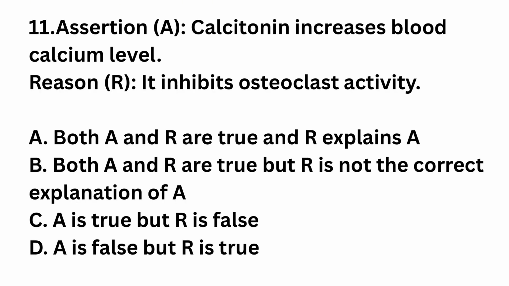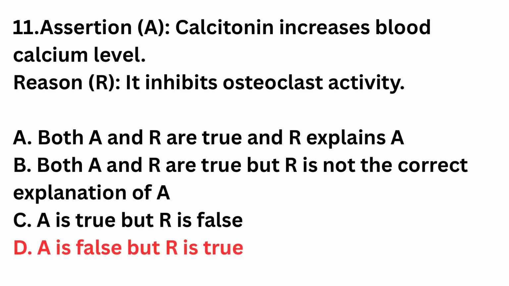Question number 11. Assertion: calcitonin increases blood calcium level. Reason: it inhibits osteoclast activity. Both assertion and reason are true and reason explains assertion. Both assertion and reason are true but reason is not the correct explanation of assertion. Assertion is true but reason is false. Assertion is false but reason is true. The right answer is option D. Assertion is false but reason is true. Calcitonin reduces bone resorption by inhibiting osteoclast. Thus blood calcium decreases.